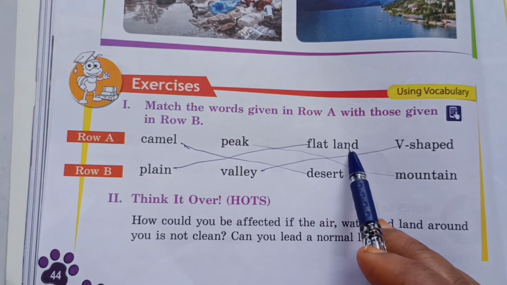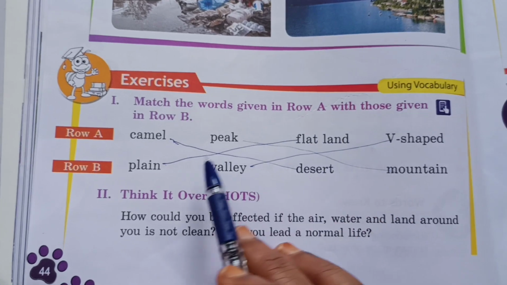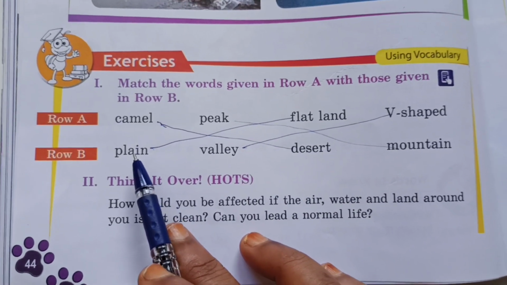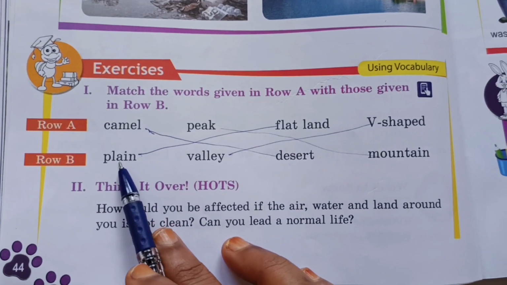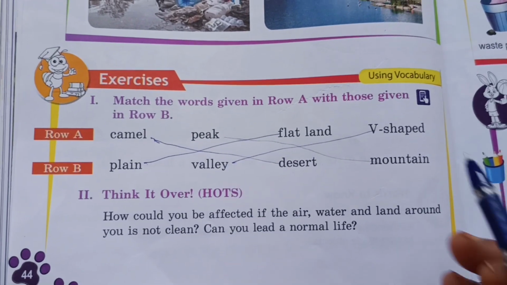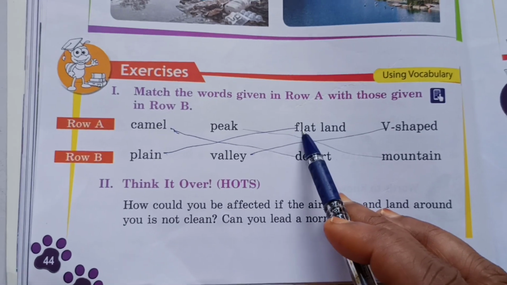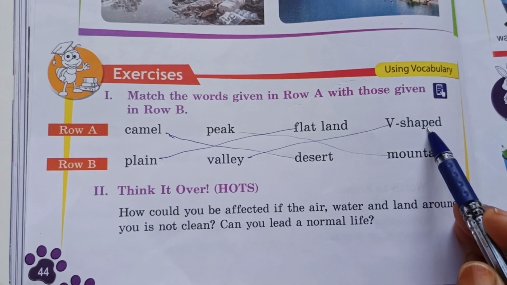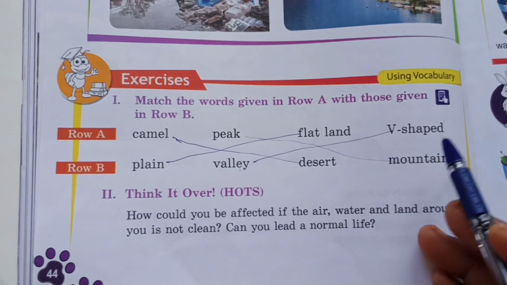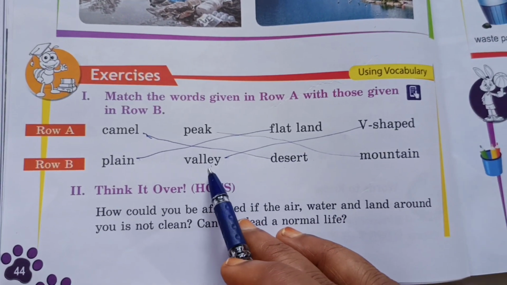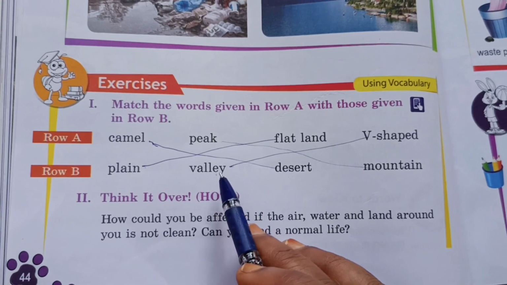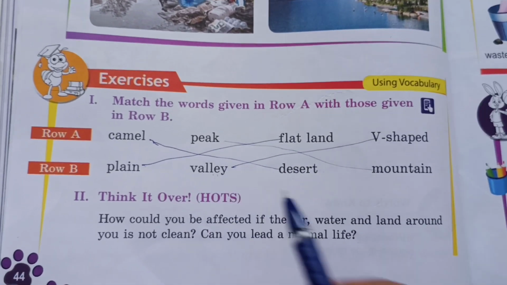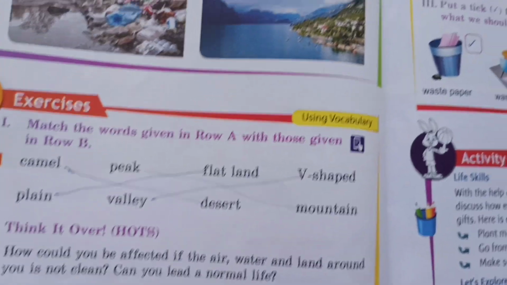And flat land. Flat land is a plain land, where we are living on the flat lands. So it is called a plain. Then draw one line from flat land to plain. And then V-shaped valley. The V-shaped place between the mountains is called a valley. Is it clear, children?